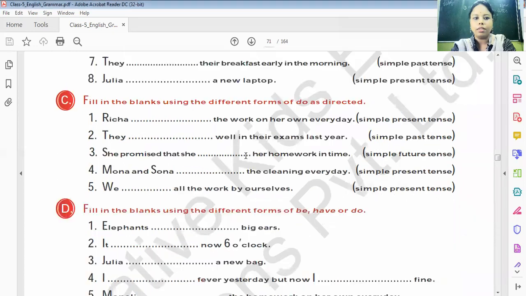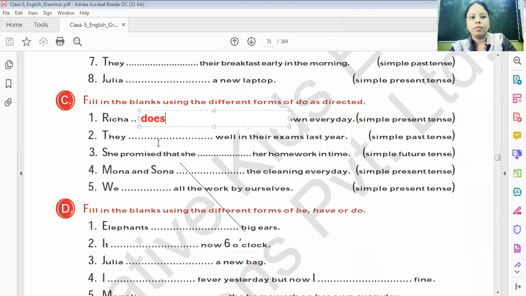Move to the next exercise. Fill in the blanks using the different form of do. Here we have to write a different form of do. Simple present: Richa does the work on her own every day. They dash, simple past: they did well in their exams last year.